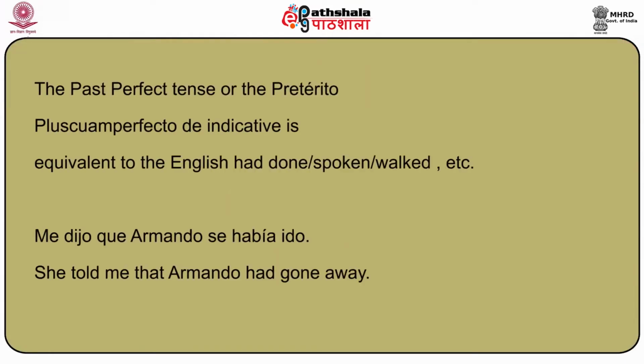The title of this module is Repaso-2, and we shall concretize the concepts of the past subjunctive and other earlier modules with further practice exercises and revision. The past perfect tense or the pretérito pluscuamperfecto de indicativo is equivalent to the English had done, spoken, walked, etc. Let's see this similarity in some examples of Spanish. Me dijo que Armando se había ido. She told me that Armando had gone away.